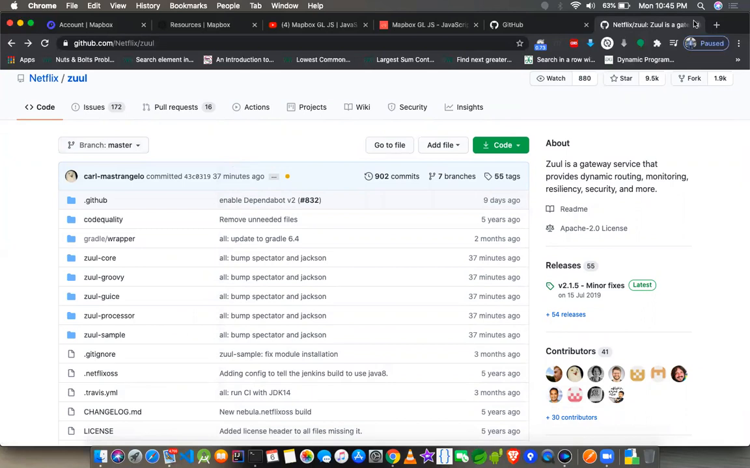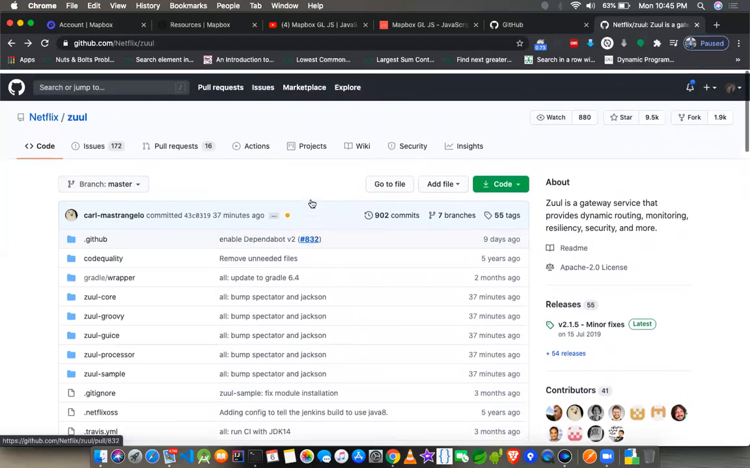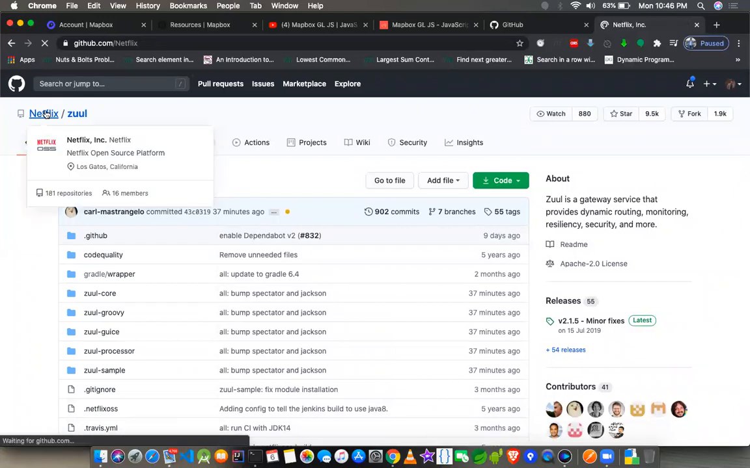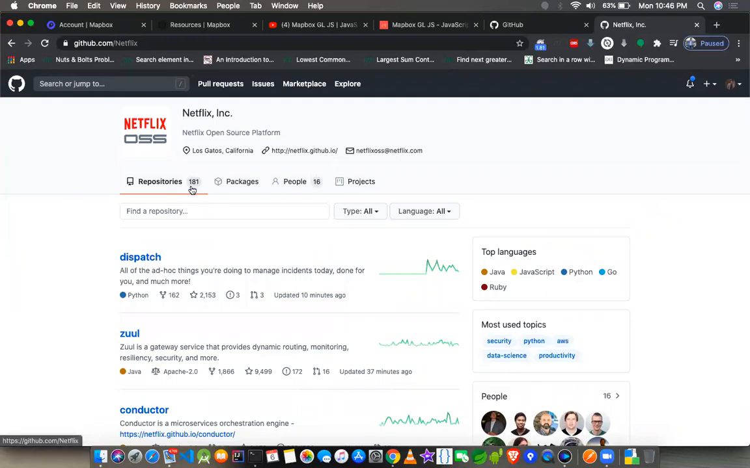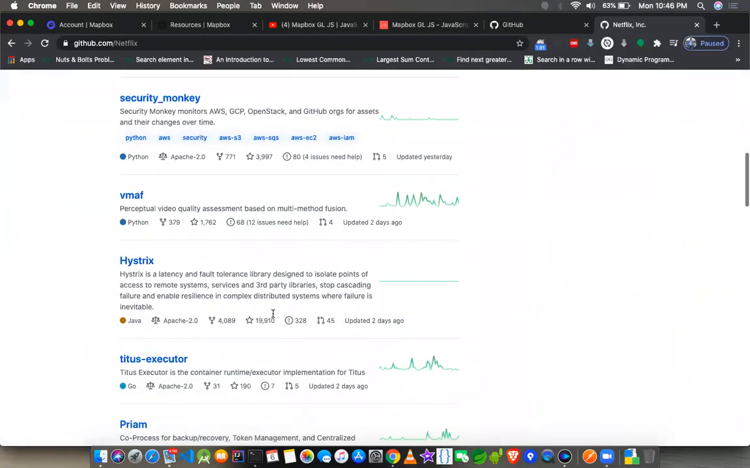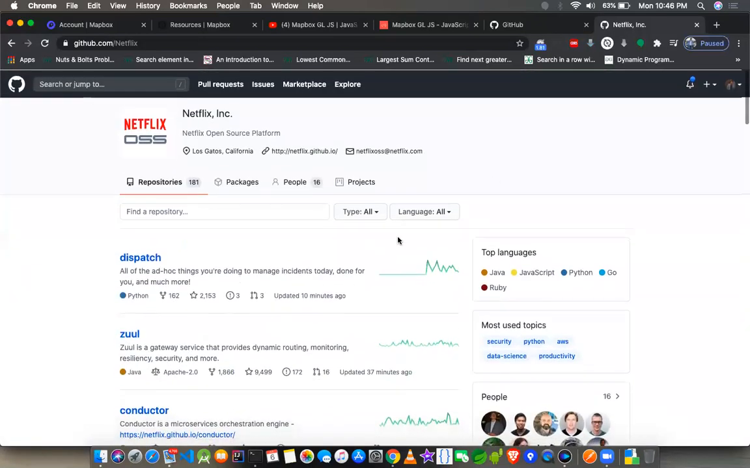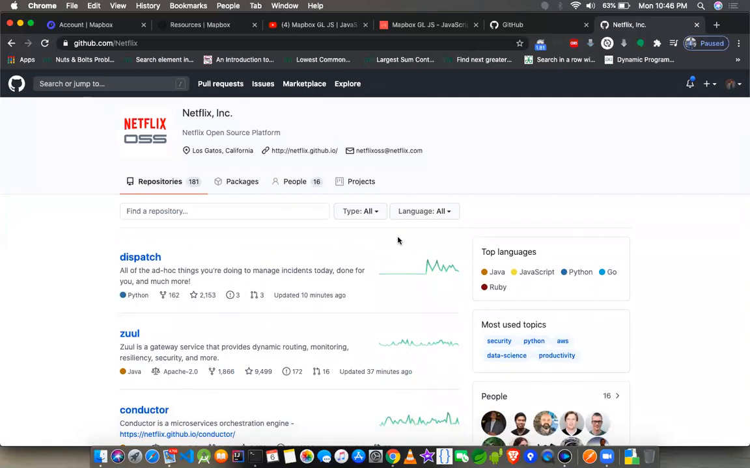So this is just one of the open source projects which is very popular amongst the open source community, because Netflix has released more than, you can see, 181 repositories, and it has various different applications in different aspects of the software. So I just showed Ankit this.